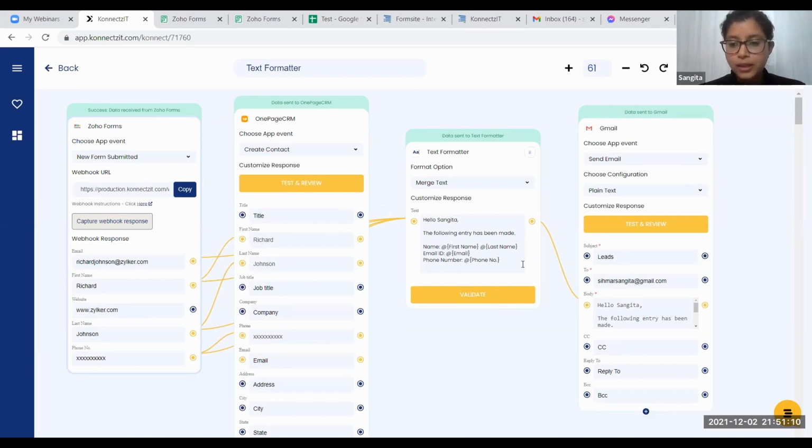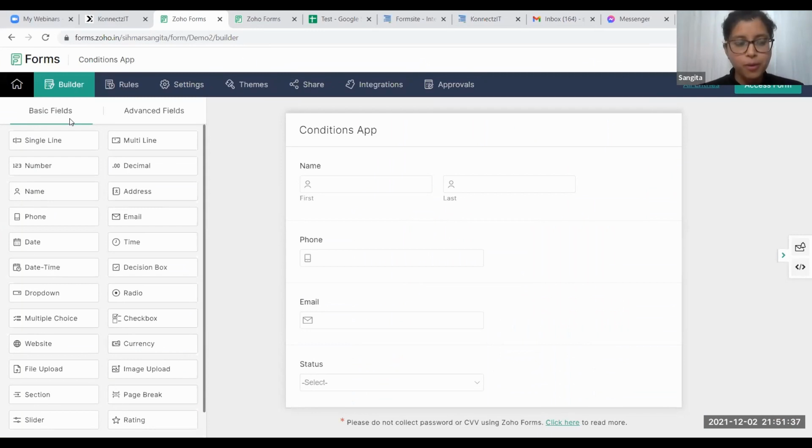What we have to understand here is that the text formatter is basically used to merge the data. It's happening like a box over here, which is just collecting all the data so that you can dump it somewhere. Similarly, this particular information which is coming to my Zoho Form is going to be sent to Gmail. So that is what this particular format is going to work for me. I'll just show you how this particular format also works.